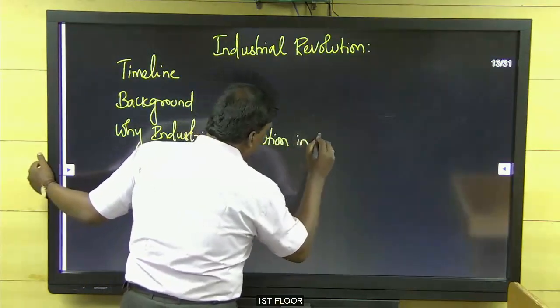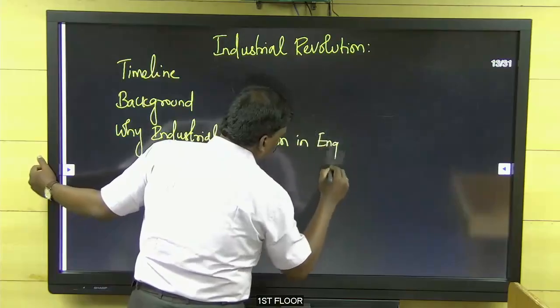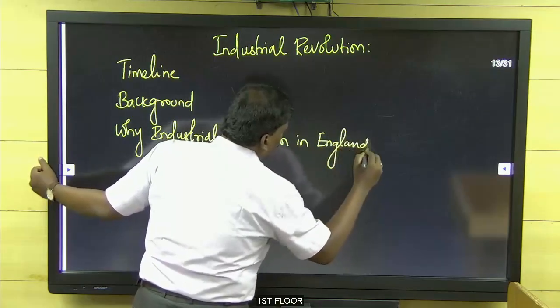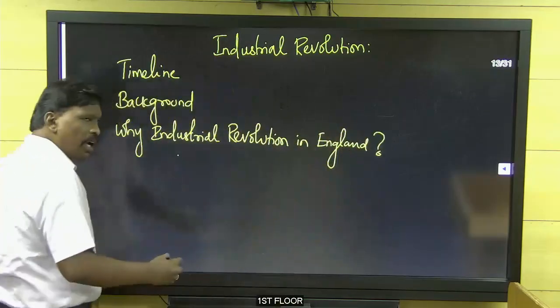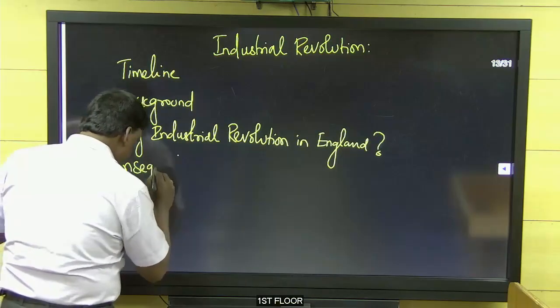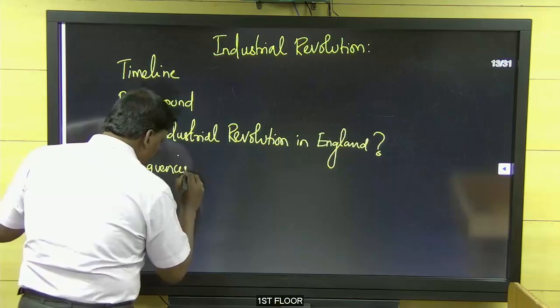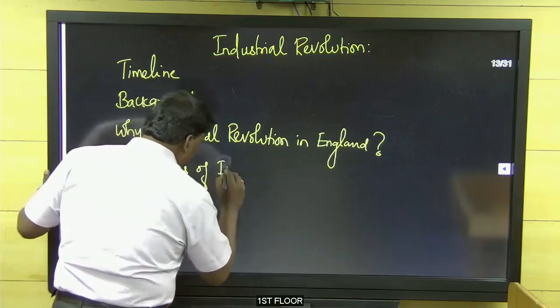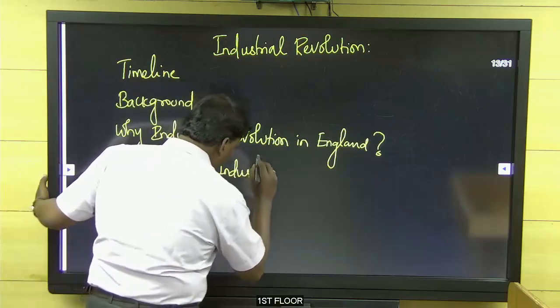Consequences. Consequences of the Industrial Revolution.